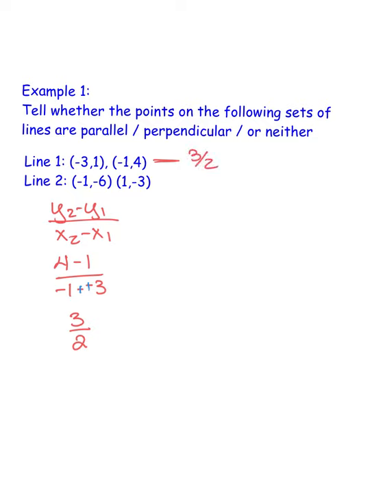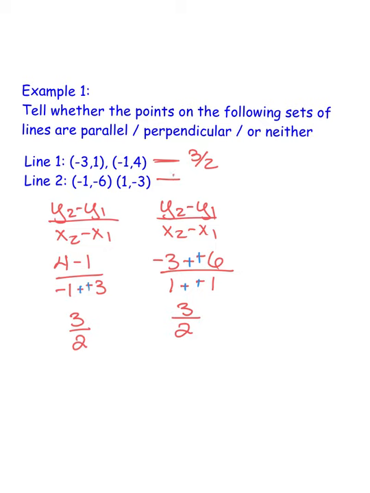Now if I look at the second set of points, again, I'm going to start by writing the slope formula. I'm going to plug in my numbers. Again, when I see subtraction, I do keep, change. And down here, I'm going to do keep, change. So -3 plus 6 is 3. 1 plus 1 is 2. So this slope here is also 3 over 2.